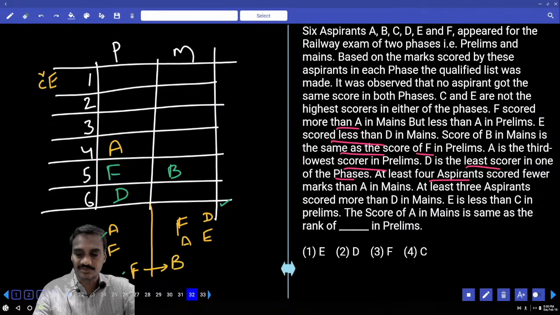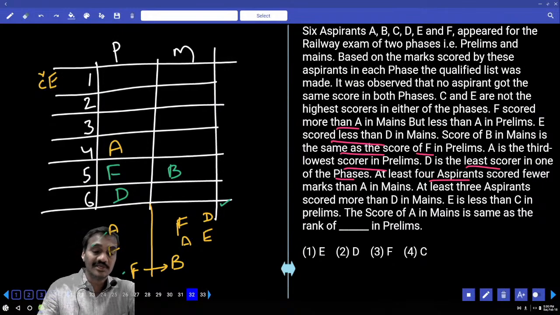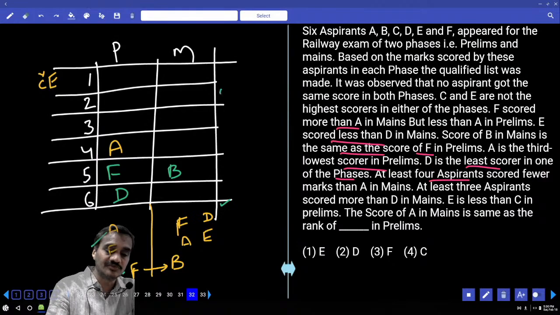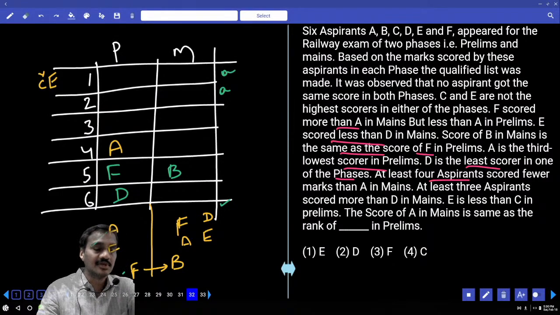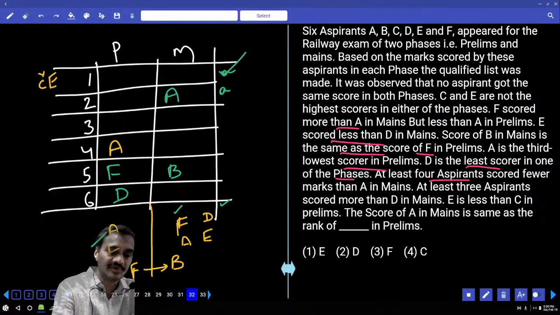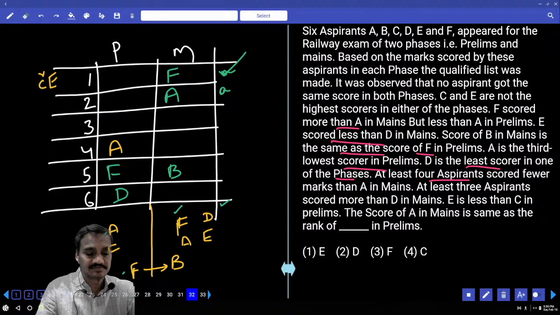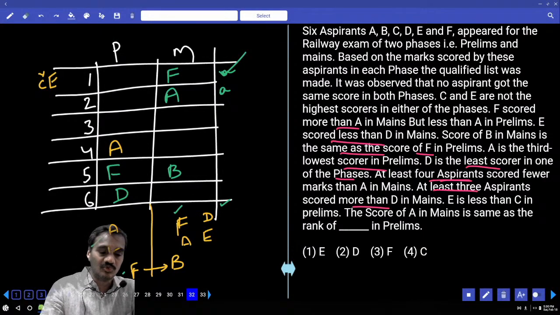And at least 4 aspirants scored fewer marks than A in mains. At least 4 members lesser than A in mains. A can be here or A can be here. Now if A is here, then A must be lesser than F, which is not possible. Hence A is at this place. If A is here, F must definitely be at this place. Done? And next one, at least 4 aspirants fewer than A in mains, and at least 3 aspirants scored more than D. At least 3 persons must be more than D, hence exactly D will be here.